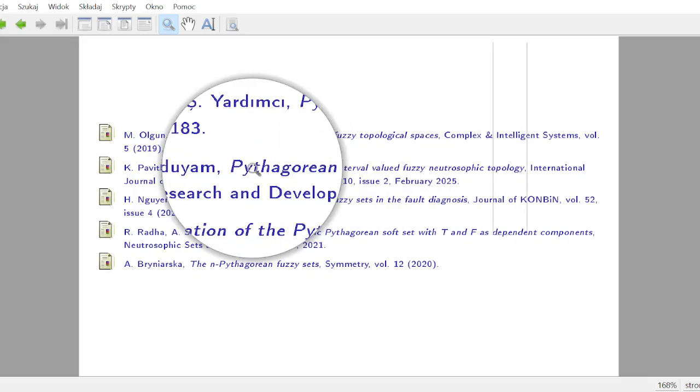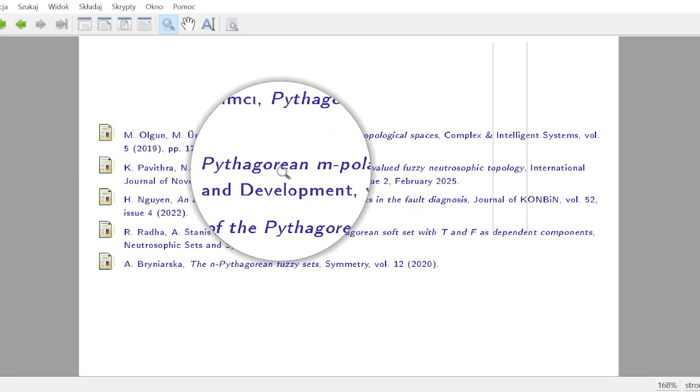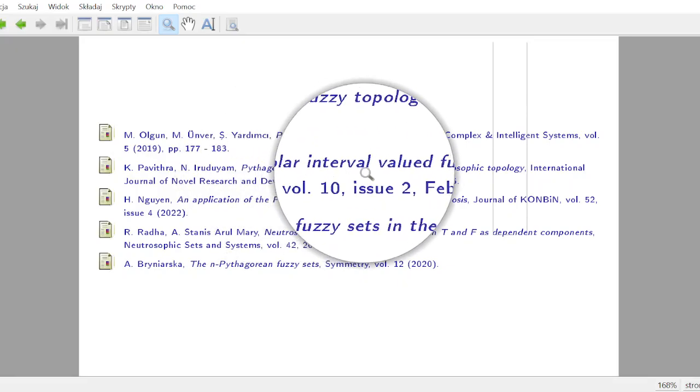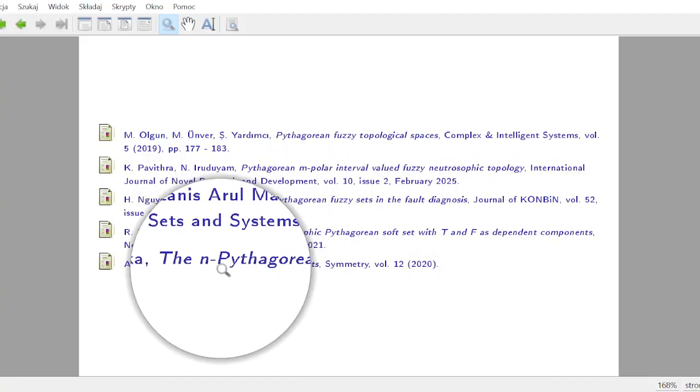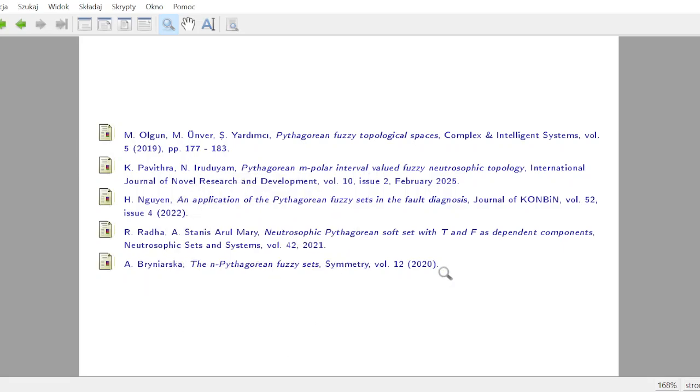But as you can see, there are even such strange things like Pythagorean m-polar interval valued fuzzy neutrosophic topology. And here you have a very general paper about the n-Pythagorean fuzzy sets.